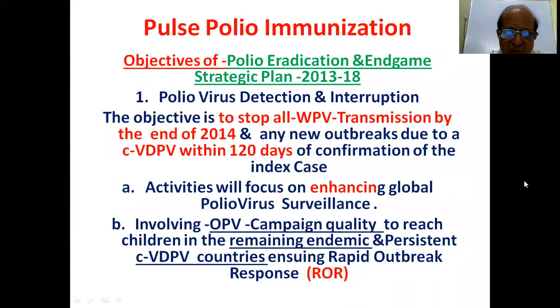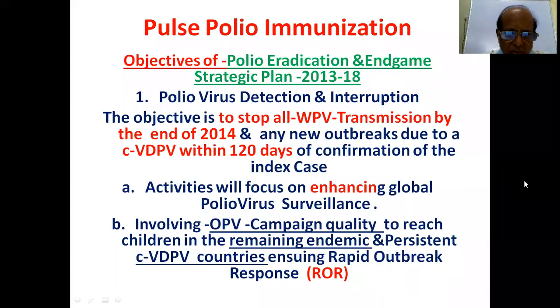Activities will focus on enhancing global polio virus surveillance. And by surveillance, you can enhance the activities involving OPV campaign quality to reach children in the remaining endemic and persistent CVDPV countries, ensuring rapid outbreak response.